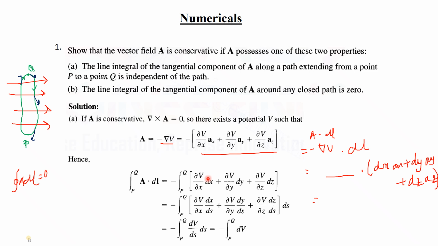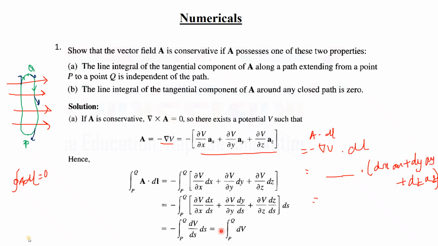Suppose V is a function of x, y, z; in that case del x is almost equal to dx, so they get cancelled. Then we can write dv by ds into ds, the ds is common, so ultimately it is integration of dv.